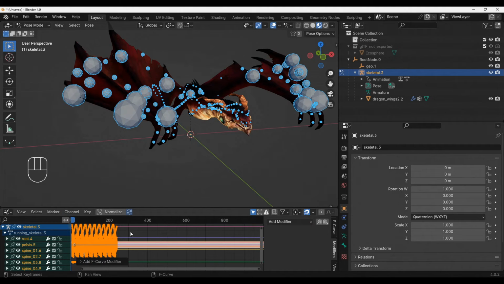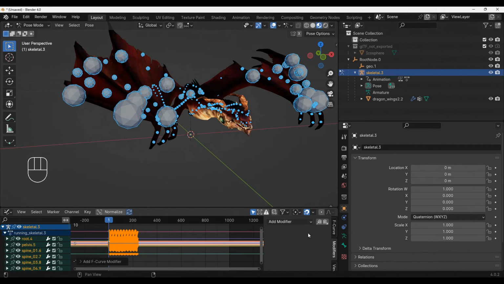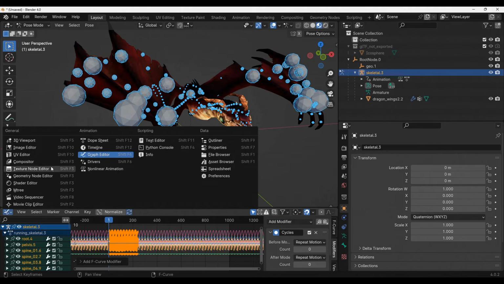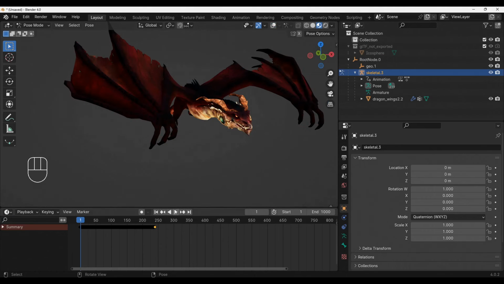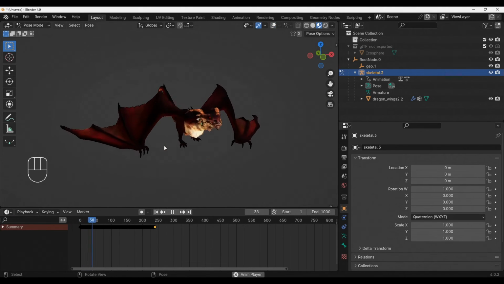Go to Graph Editor. All spine are selected before, go to Modifier, Add Modifier and select Cycles. Back to Timeline and hit Play button. Turn off the Show Overlays. And this dragon is running now very smooth.